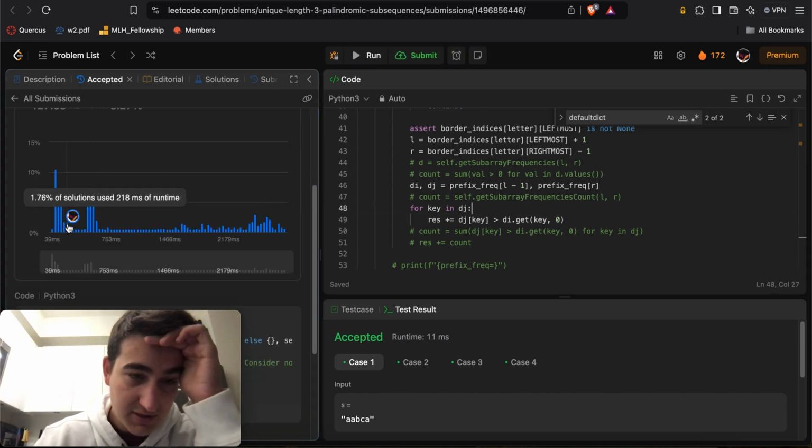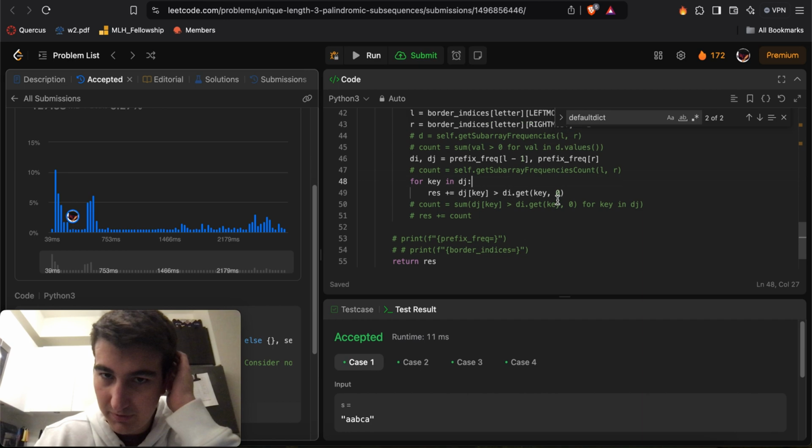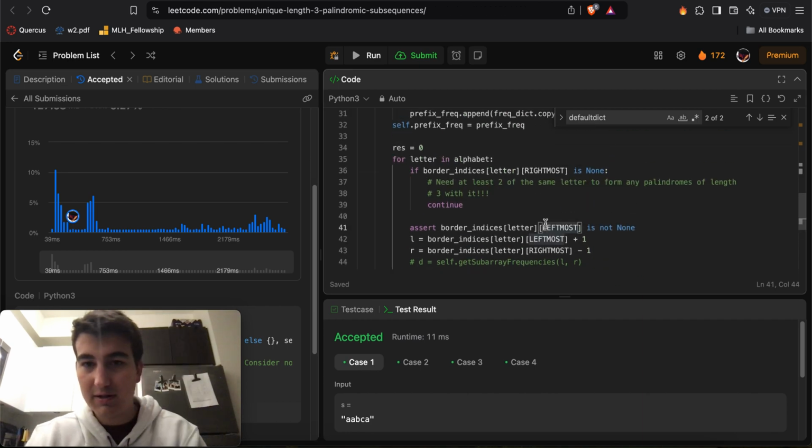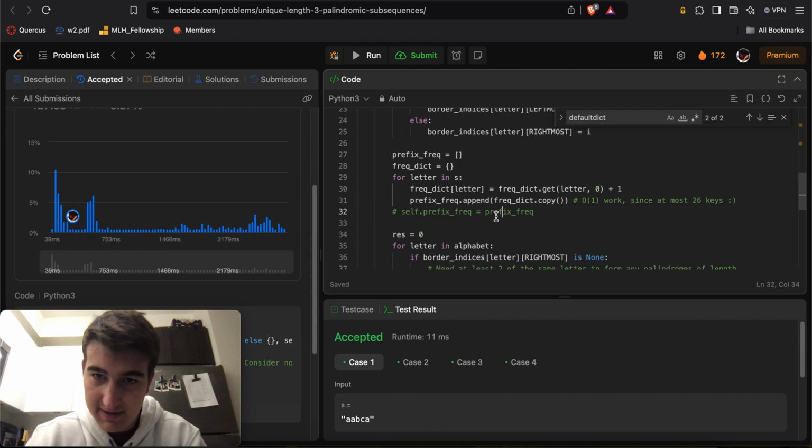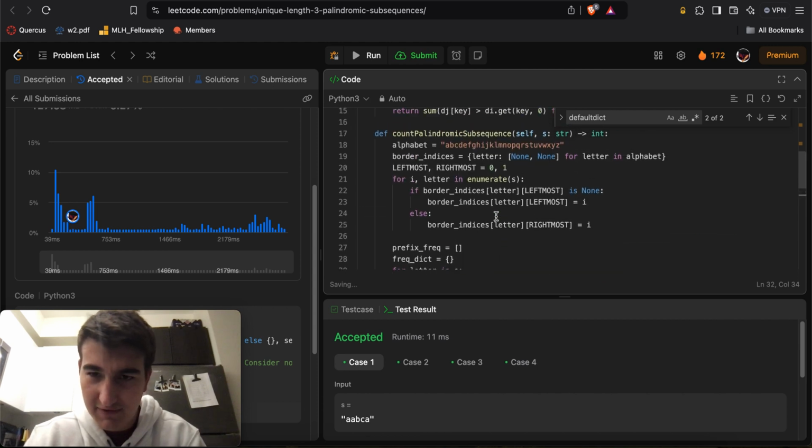Yeah, I'm just stuck here. Okay, I think I'm kind of stuck there. I can also remove this assert. I can also remove some inefficient stuff here and there.